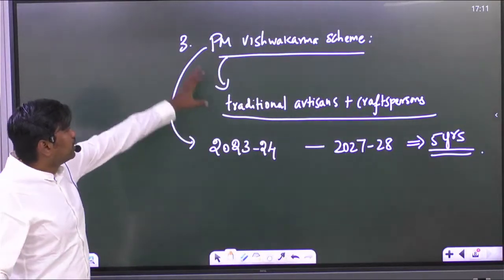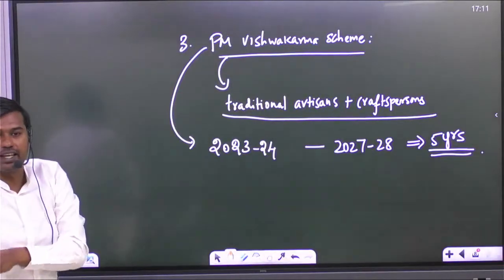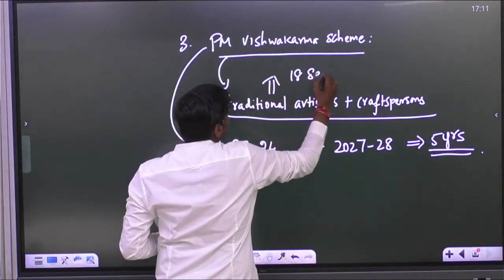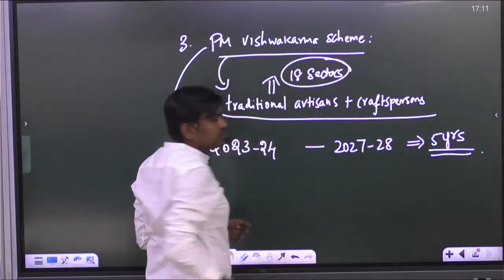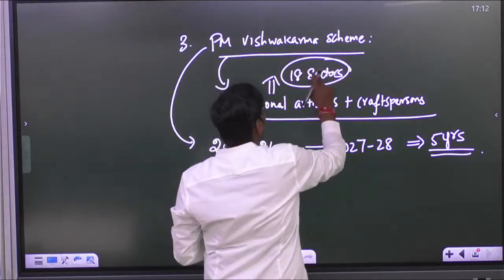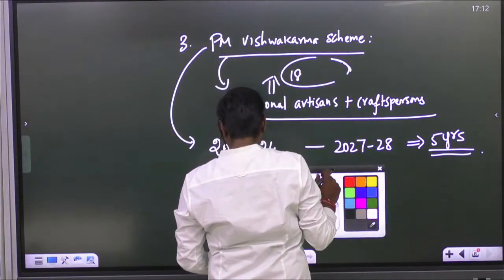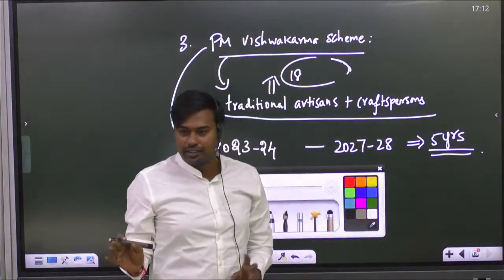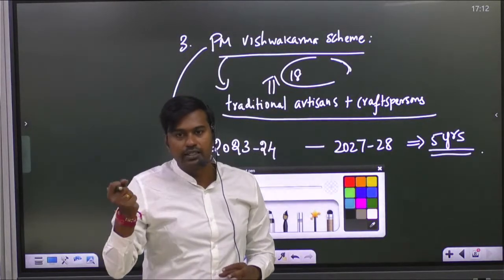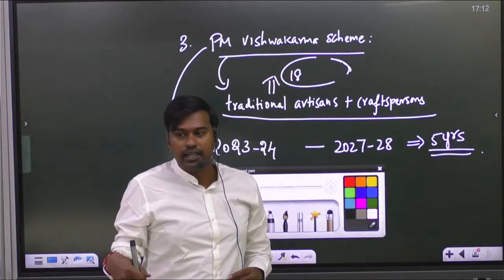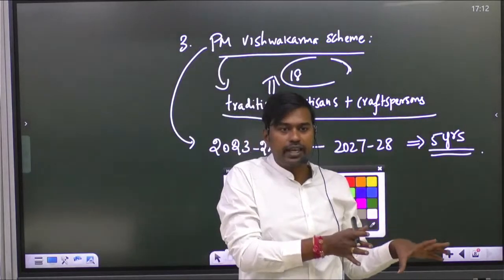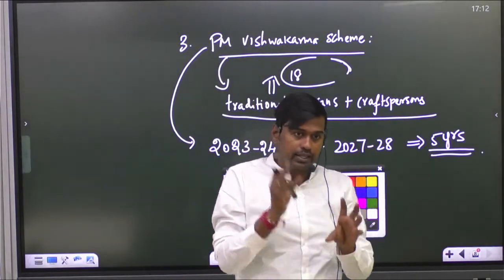Yes. Now coming here, this scheme concerns two major categories: traditional artisans and craftspersons. It is extended to 18 categories of people who are traditional artisans. We have identified them. You don't need to remember those 18 categories; they will never ask you. Who are those people? Barbers who cut hair, people who do carpentry work, artisans who do tie making, small workers engaged in this kind of industries. We have identified them because it is a skill which they have.